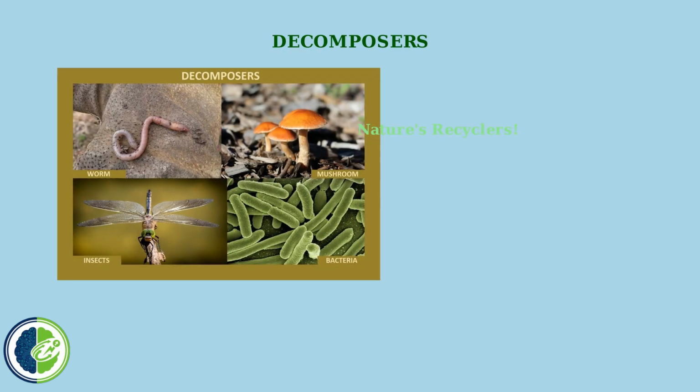The third group is decomposers. These are the recyclers of nature. Decomposers break down dead plants and animals and return important nutrients to the soil. Decomposers include bacteria, fungi like mushrooms, and some insects like worms. They eat dead leaves, fallen trees, and dead animals.